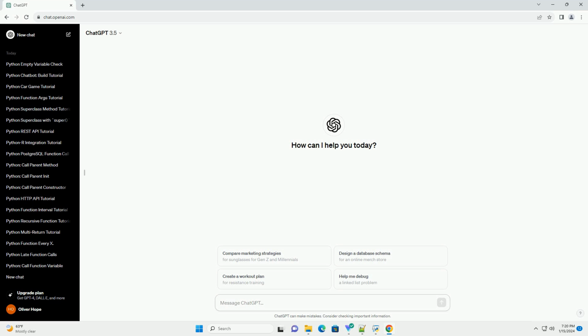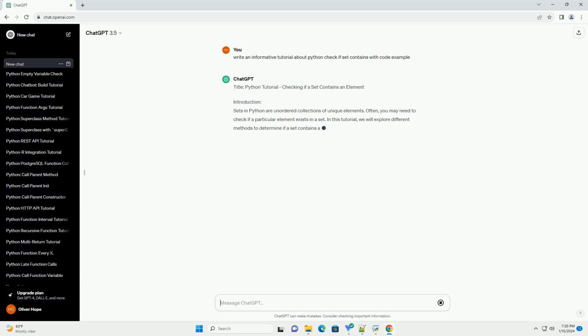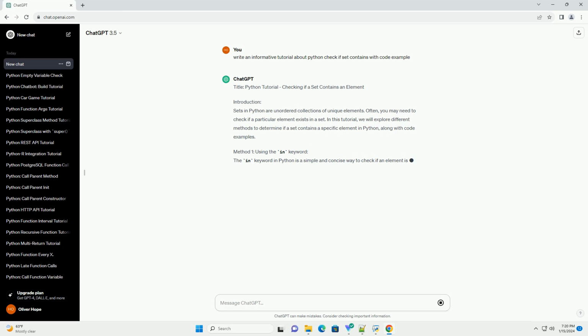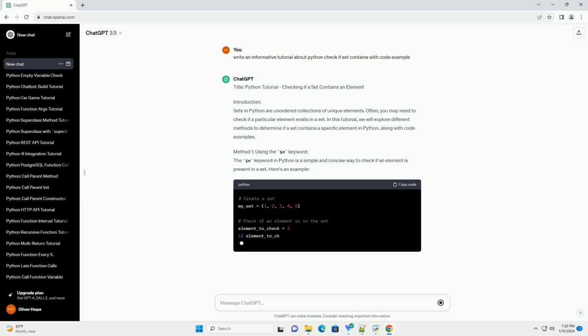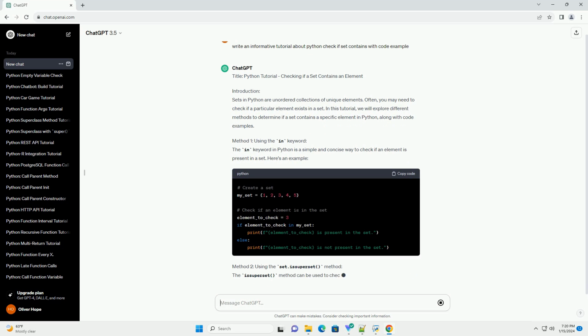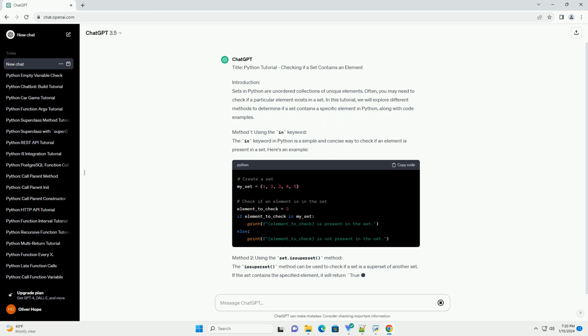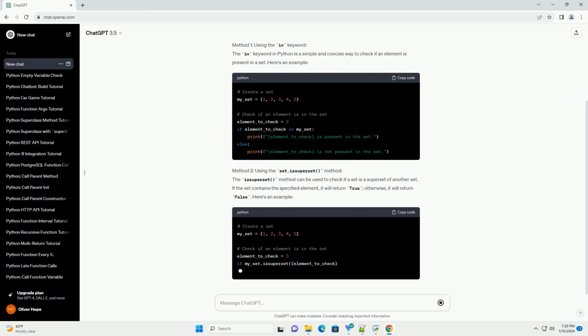Title: Python tutorial, checking if a set contains an element. Introduction. Sets in Python are unordered collections of unique elements. Often, you may need to check if a particular element exists in a set. In this tutorial, we will explore different methods to determine if a set contains a specific element in Python, along with code examples. Method 1, using the in keyword.